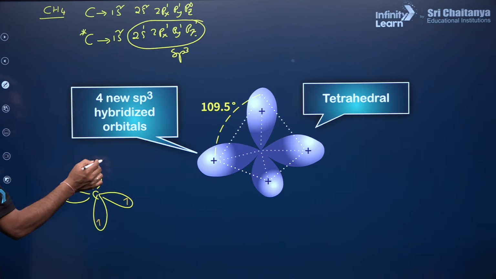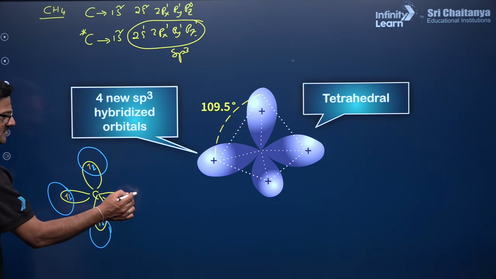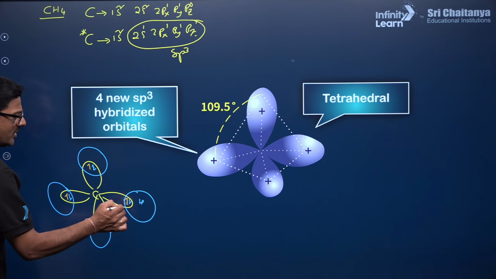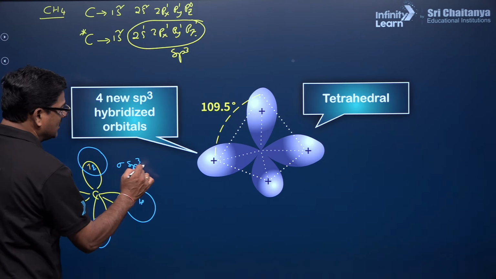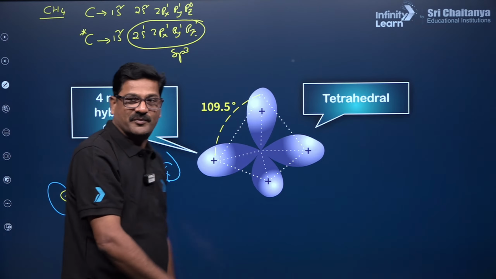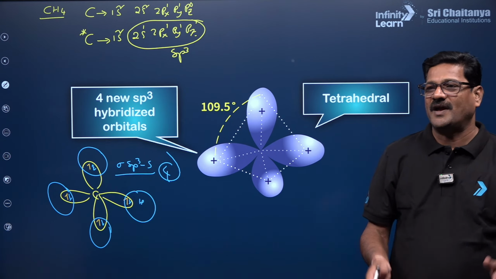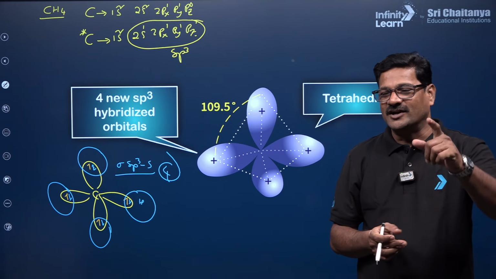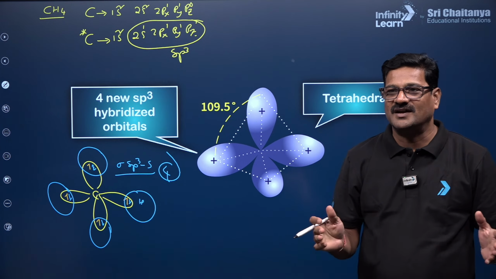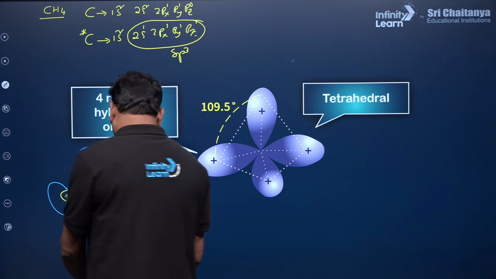Now what happened here? Hydrogen is going to overlap with this electron like this. So carbon is going to form sigma sp3-s overlaps; there are 4 overlappings like this. Are you getting it or not? Aradhya, hi, tell me if you have any doubts. Janishiga, any doubts? Please like the button. Aradhya, if you have any doubts, please put them in the chat box.